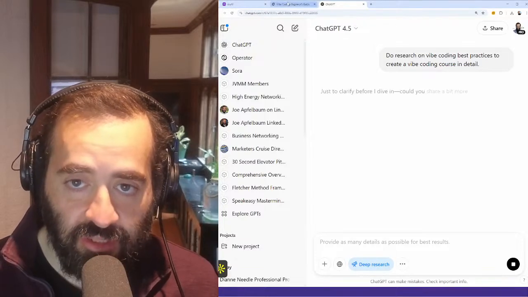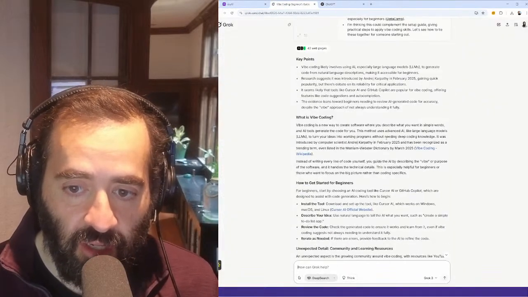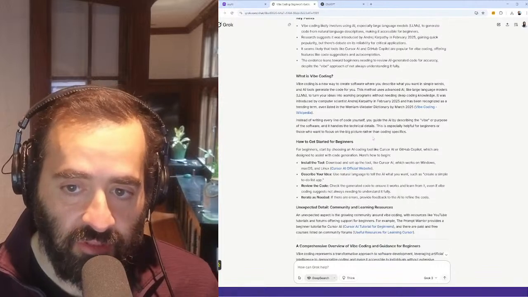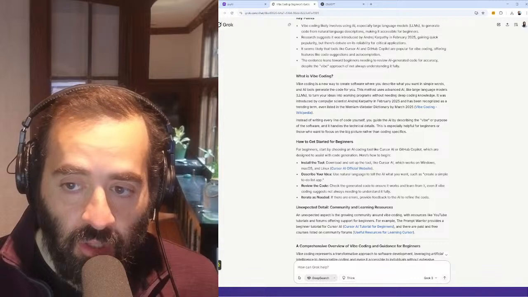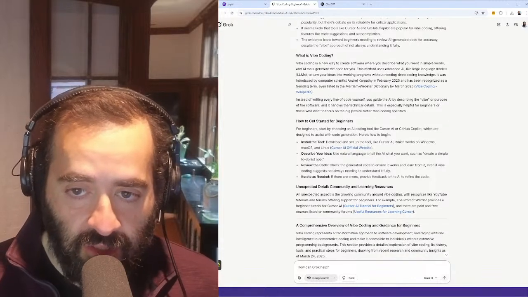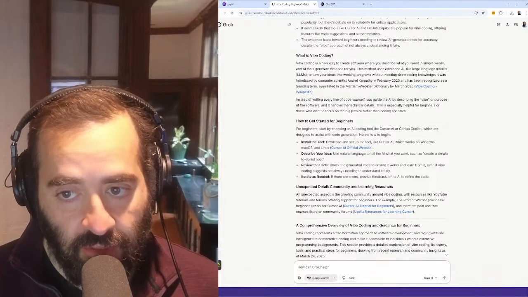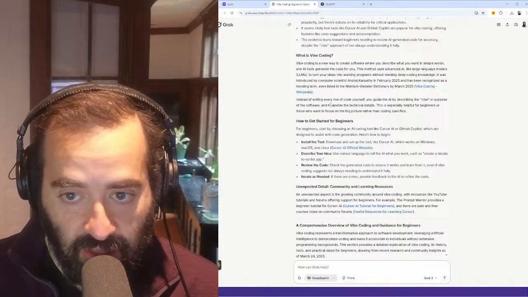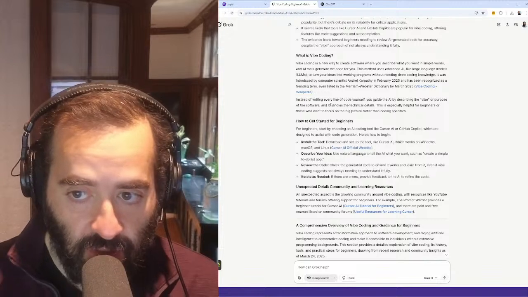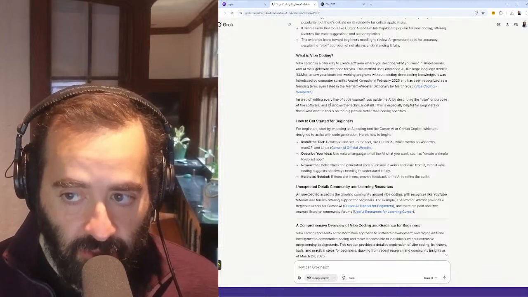Okay, I'm going to tell it to do a deep research on this. So when I do deep research with Grok, it basically gives me back all the deep research pretty quickly. What is vibe coding? Vibe coding is a new way to create software where you describe what you want in simple words, and AI tools generate the code for you. This method uses advanced artificial intelligence like large language models to turn ideas into working programs without needing deep coding knowledge.